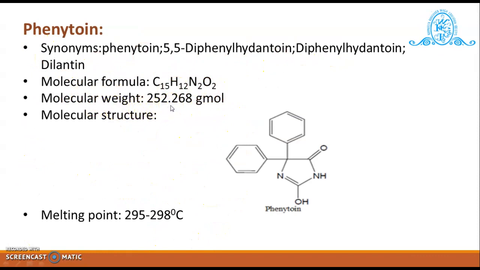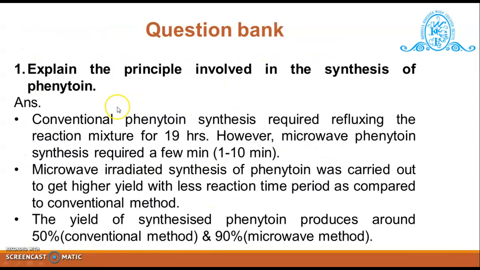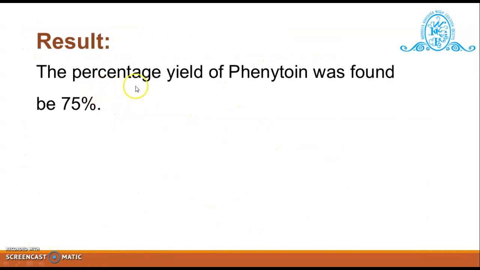Molecular weight is 252.268 gram per mole. The molecular structure of phenytoin you can see on the screen, and the melting point of phenytoin is 295 to 298 degrees Celsius. So by performing the practical, the result is that the percentage yield of phenytoin was found to be 75%.